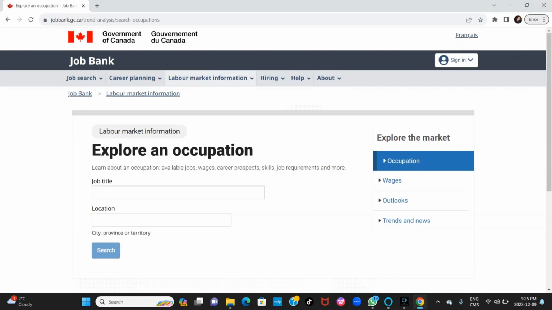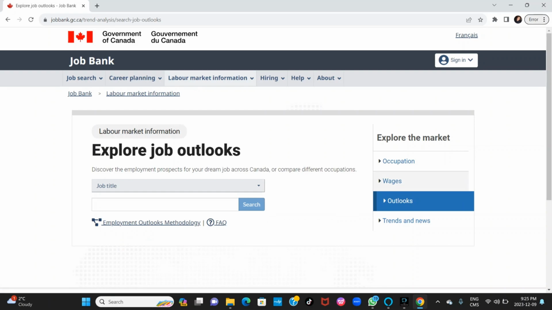And if you want to check the entire province, you can go to outlooks. It shows you the prospect of the job in the entire province. So you just go to job title and then we search.